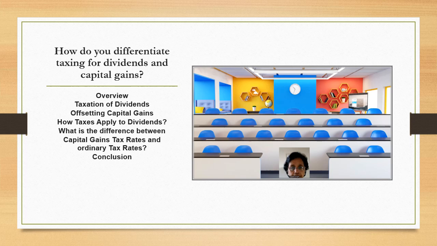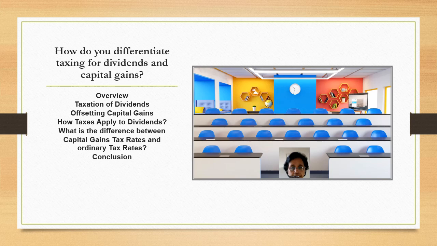15%, or 20%. Ordinary, non-qualified dividends. These dividends do not meet the holding period requirement or come from certain types of companies. They are taxed at the investor's ordinary income tax rates, which range from 10% to 37% based on income.